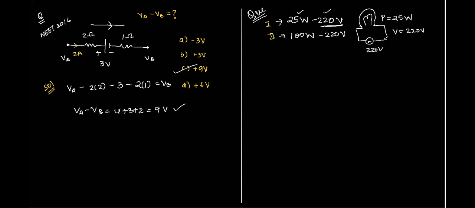Okay. So you're given two bulbs with the markings as 1 and 2. They are connected in series this way. Let's say this is bulb number 1 and here is bulb number 2, right? And that is connected to a 440 volt supply. You need to find out which of the two bulbs fuses.